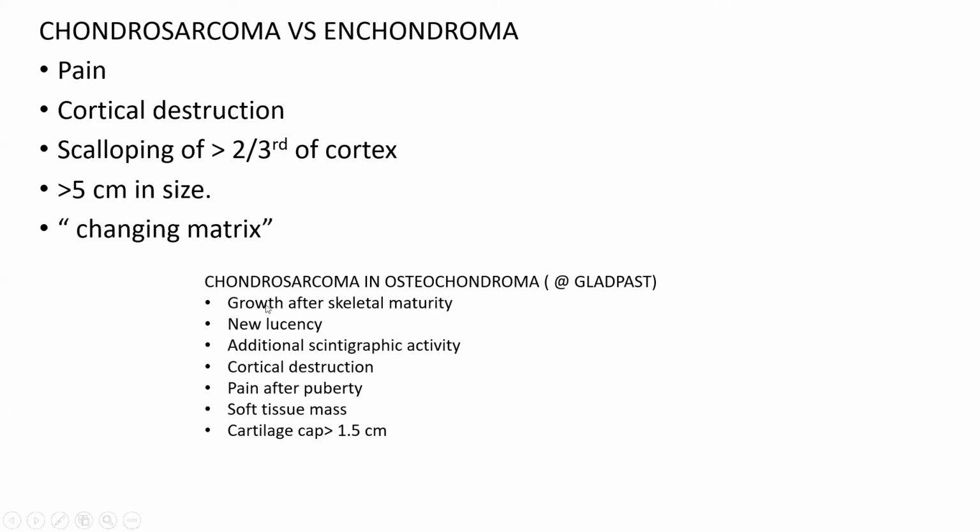G stands for growth after skeletal maturity, any new lucency, additional scintigraphic activity, cortical destruction, pain after puberty, soft tissue mass, or a cartilaginous cap that is more than 1.5 centimeter. These are all findings that favor chondrosarcoma formation in a pre-existing osteochondroma.